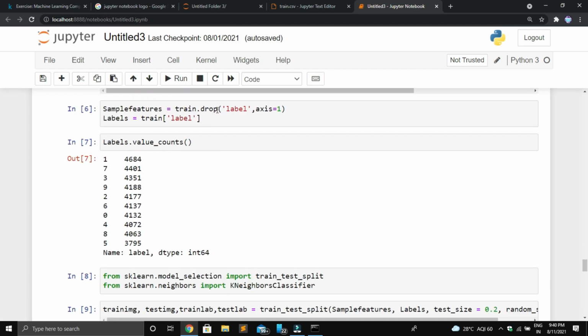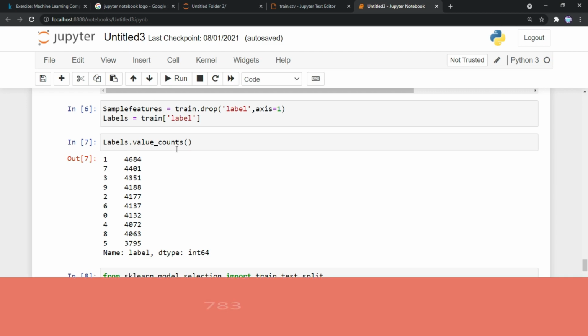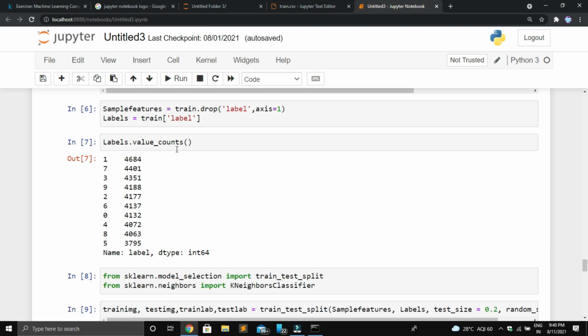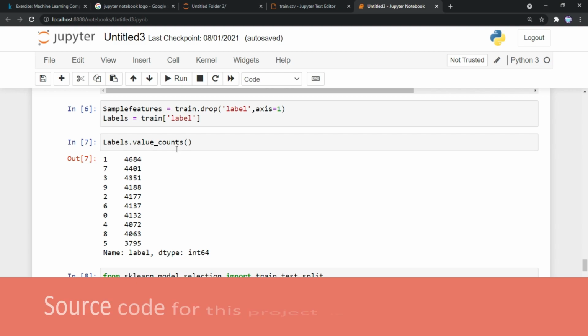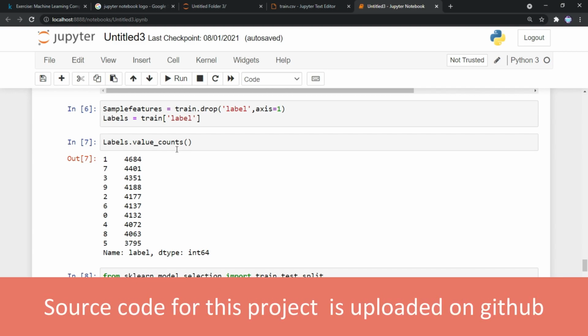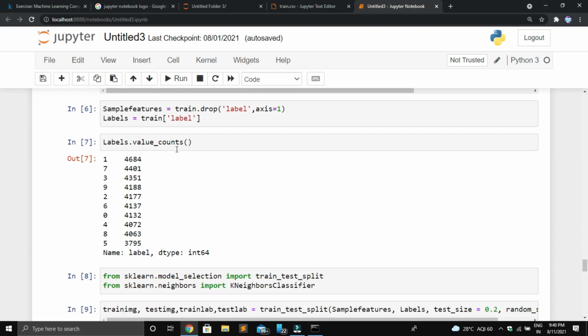Next, I created 2 variables called sample features and labels. So in the train dataset, we have 783 pixel columns. Each column holds some pixel value, and it has a label feature also. We need to consider the pixel values as the features and the label as the target. Totally we have 783 features and we are going to use those features to predict the number using a machine learning algorithm. So in the sample features variable, I dropped the label feature, and I created a new variable called label and put the label feature in that variable.